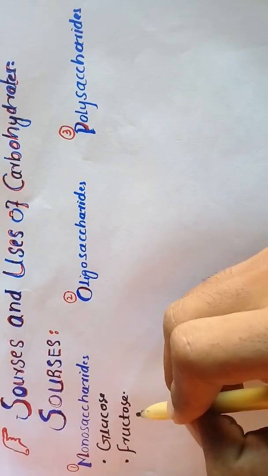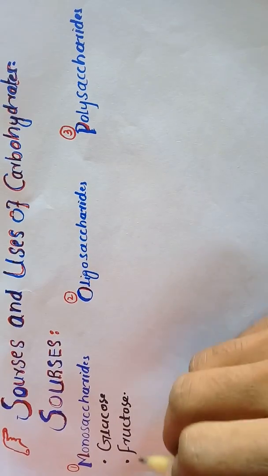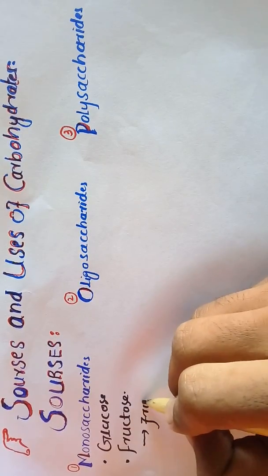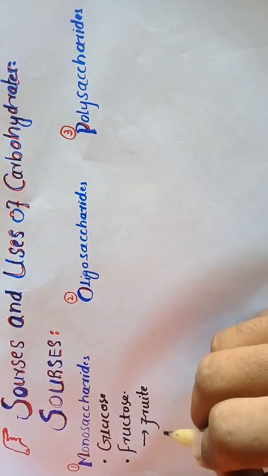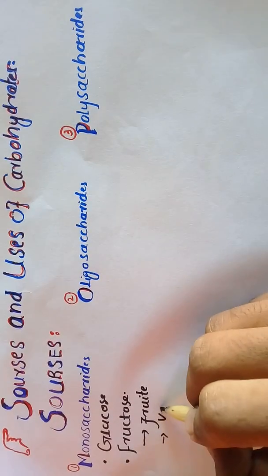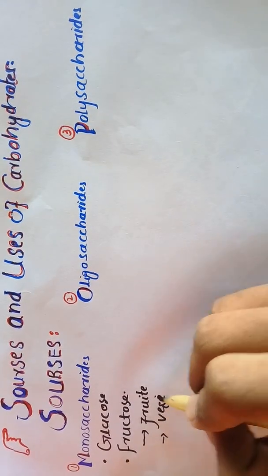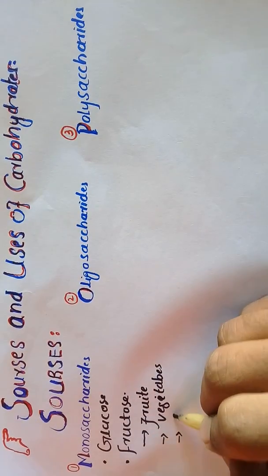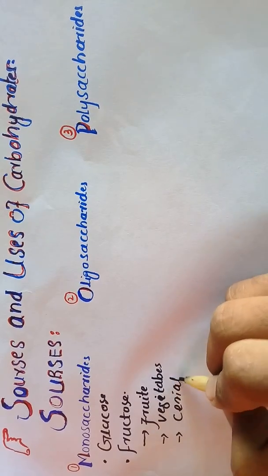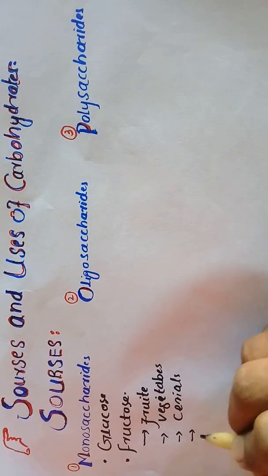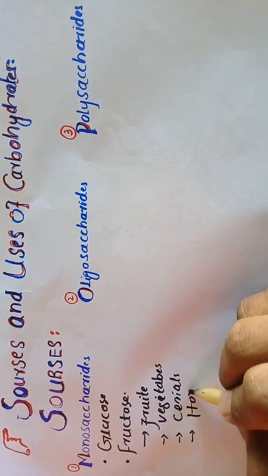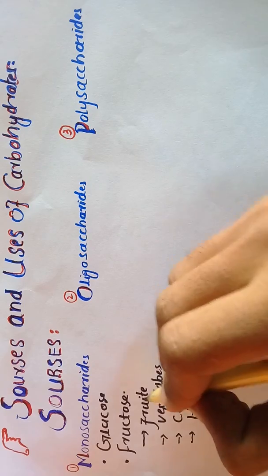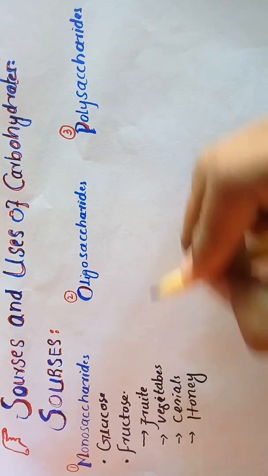And what are the sources of these monosaccharides? The main sources are fruits, vegetables, cereals, and honey. These are the main sources from which these can be obtained.